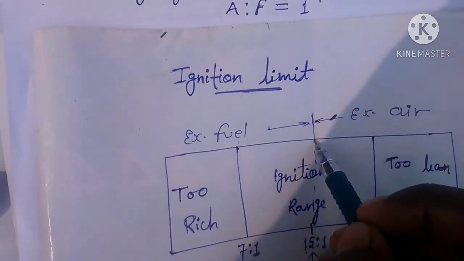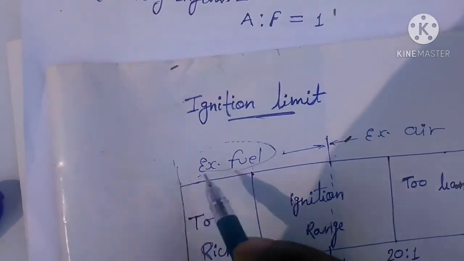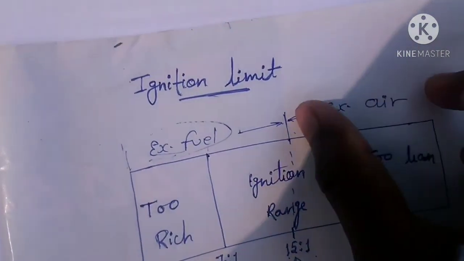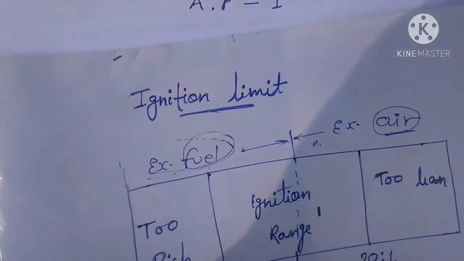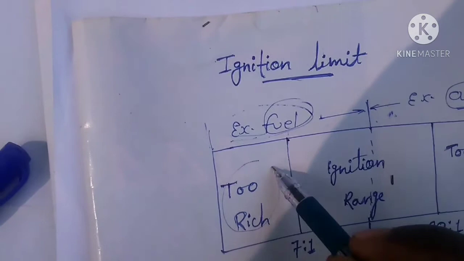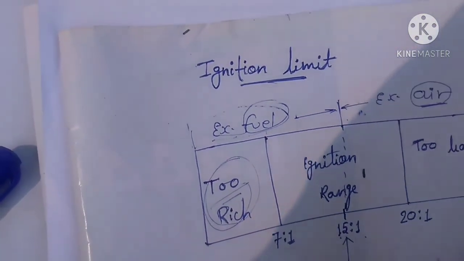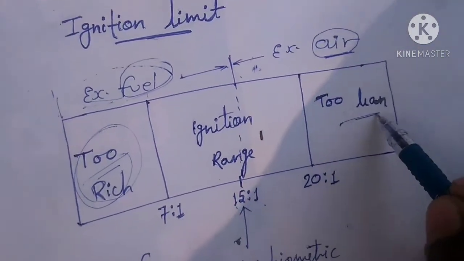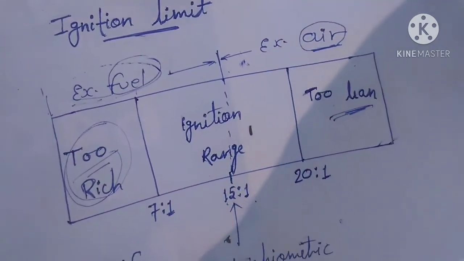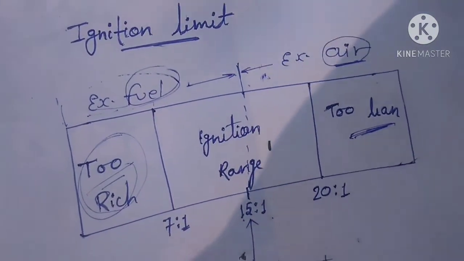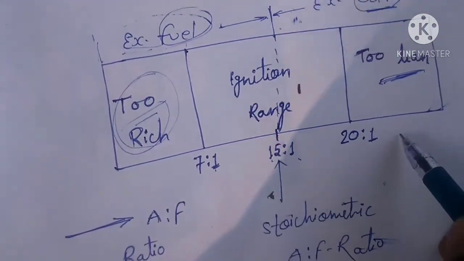From the middle point to the rich end is excess fuel, and the other part contains excess air. This region is known as too rich, and this region as too lean, that means a very lean amount of fuel. So 7 to 1, 15 to 1, 20 to 1.